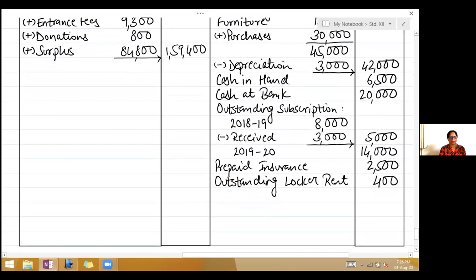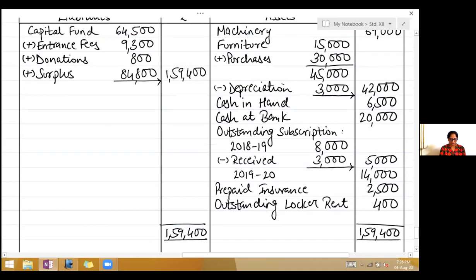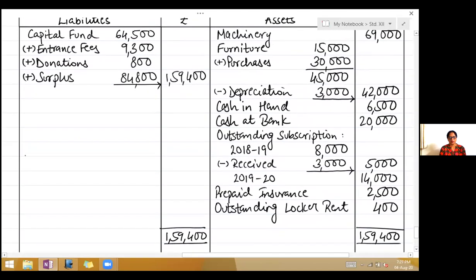So if you see on the liability side, there is only one figure. So your liabilities are 1,59,400, and your assets also will be the same. So 1,59,400. So we have finished with the second problem as well. And I have completed all the problems in the exercise.